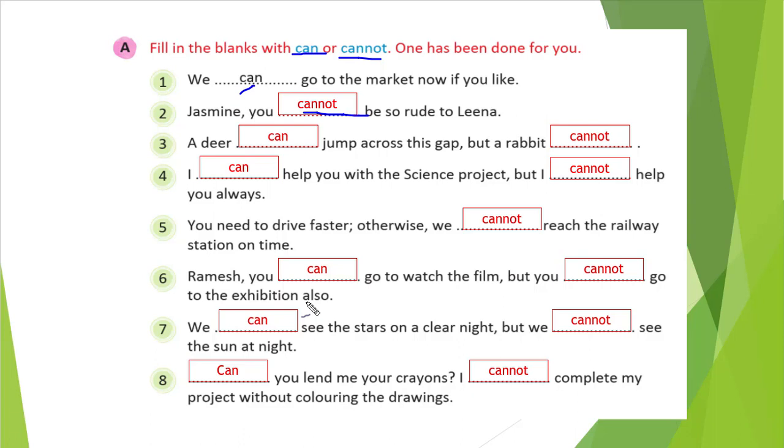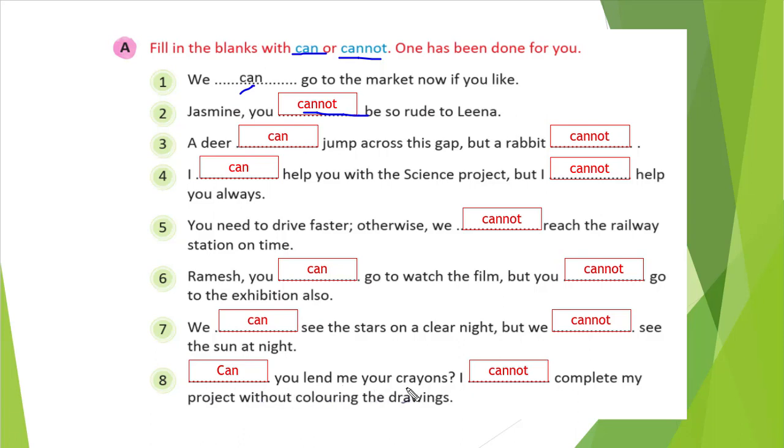Similarly, the seventh one: we blank space see the star on a clear night, but we blank space see the sun at night. So in the night, when the sky is clear, you can see the stars, right? So we can see the star on a clear night. But can you see the sun at night? No, you cannot. So we cannot see the sun at night.